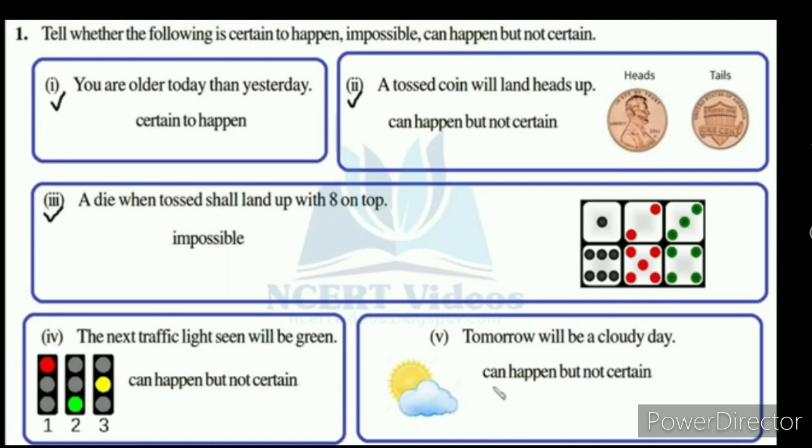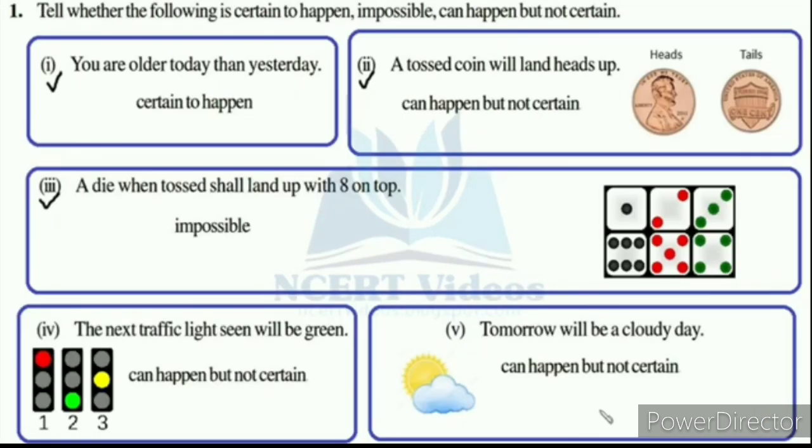Tomorrow will be a cloudy day. It may also happen but is not certain. Maybe it is a rainy day or sunny day or cloudy. So there are 3 outcomes, and which is the certain event we don't know. So it can happen but is not certain. Yes, copy down all these answers.